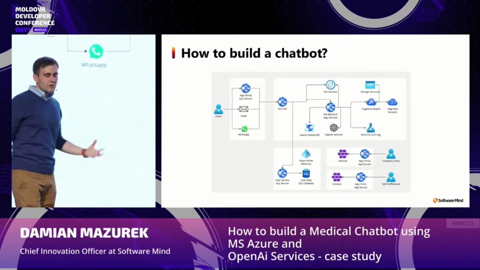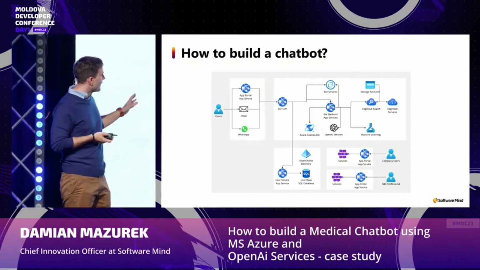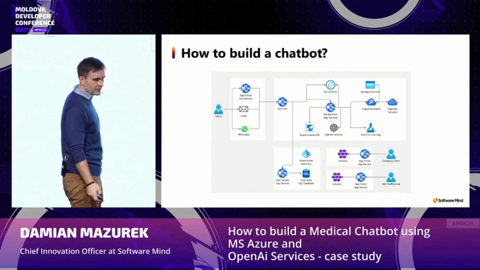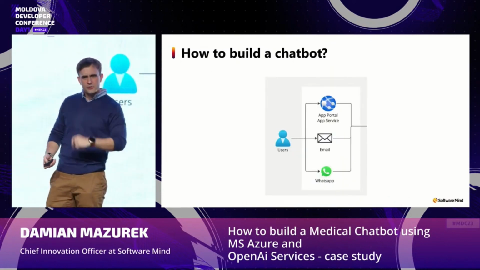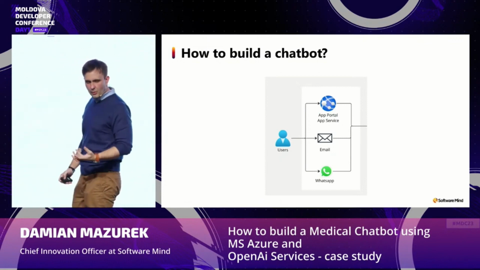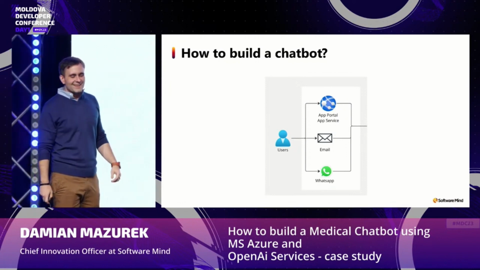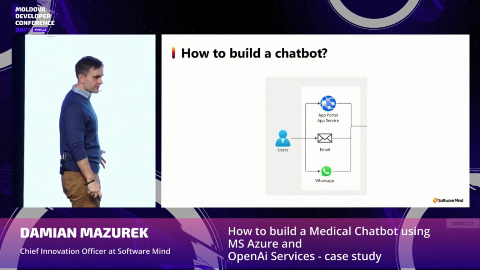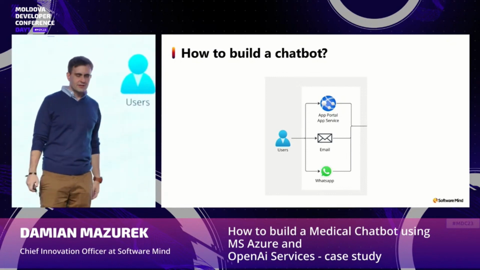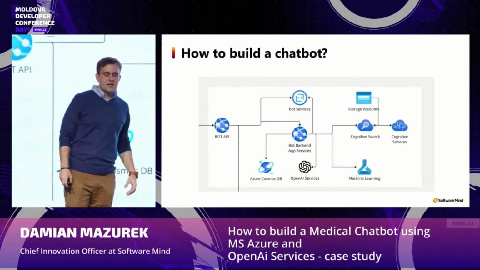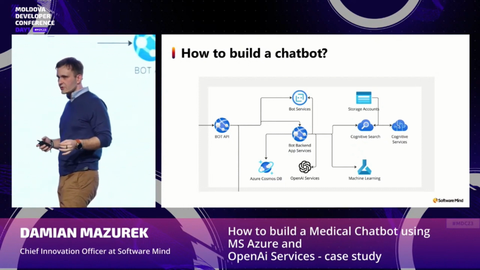So let's get back to our solution. In this case, we built the system based on this architecture, based on Microsoft Azure. We start with what we call release channels, so how our user will communicate with our bot. The most popular ones in Amsterdam are, of course, the web application, email, and WhatsApp communication. So we created the integration with all of these channels, and we use Azure Bot Service, which provides us seamless integration with these release channels.